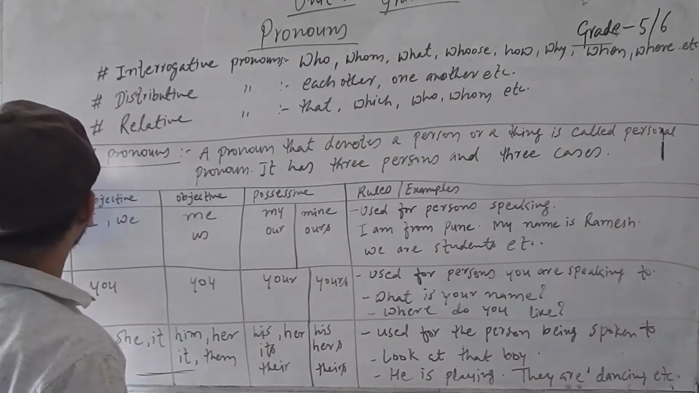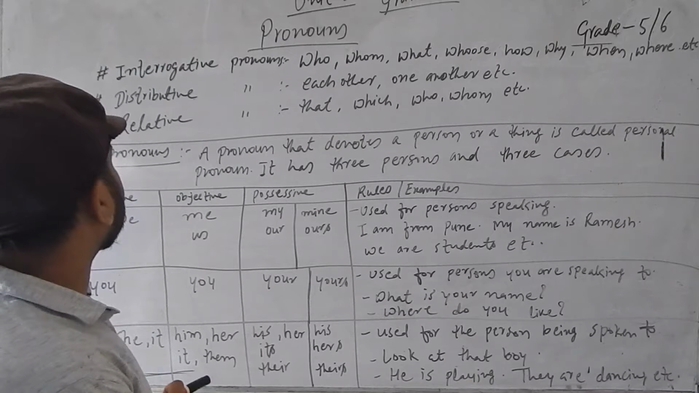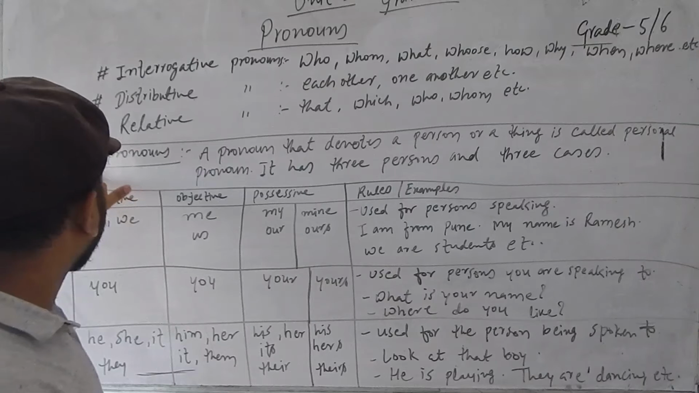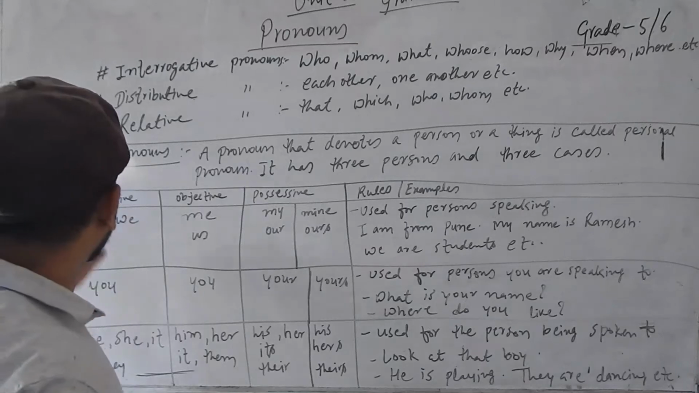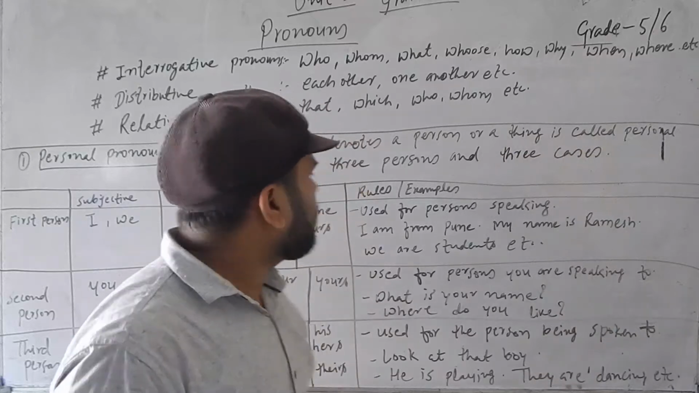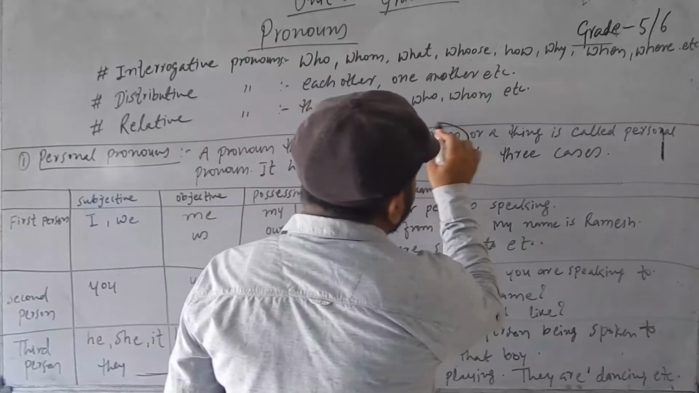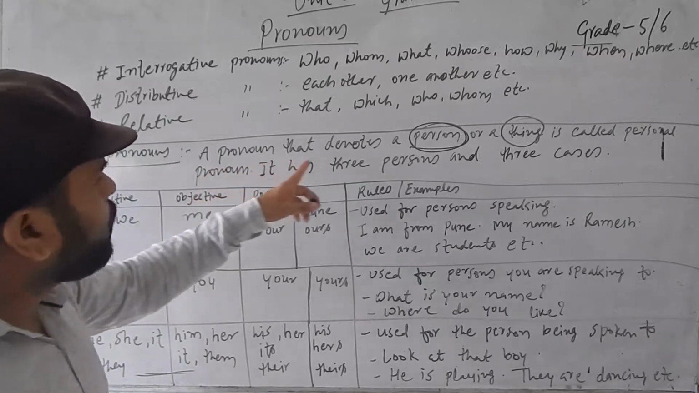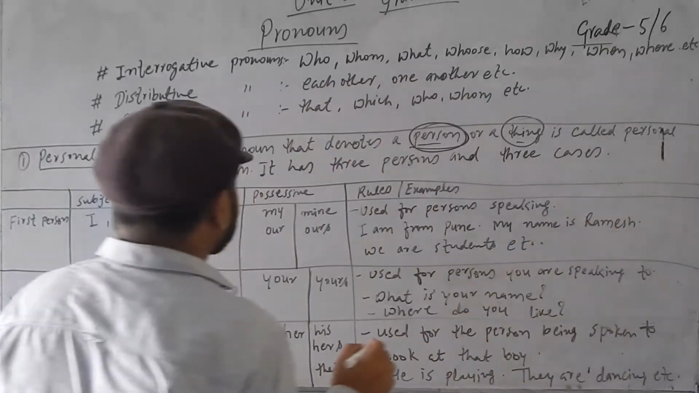Now comes the detailed study of pronouns. First, personal pronoun. What is personal pronoun? How will we use it in our sentences? What are its functions? What are its types? So personal pronoun: a pronoun that denotes a person or thing is called personal pronoun. Earlier we discussed that it denotes person or thing. Two things are important here. A pronoun that denotes, that indicates a person or thing is called personal pronoun.